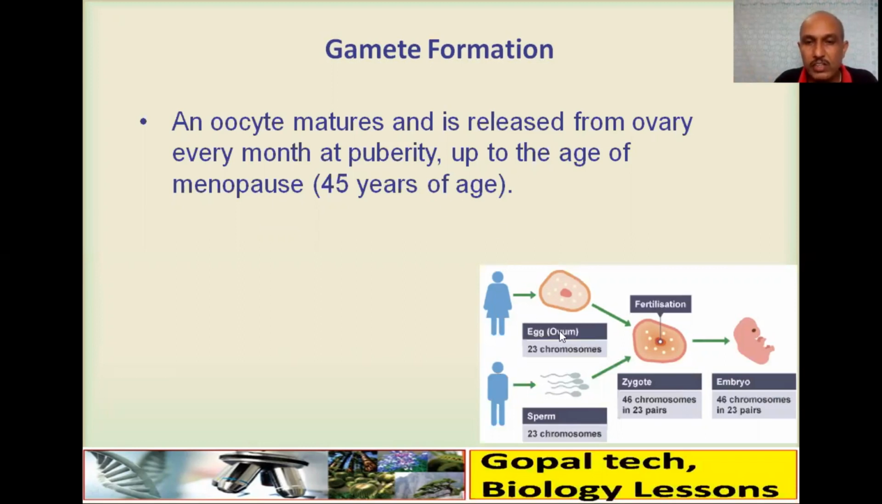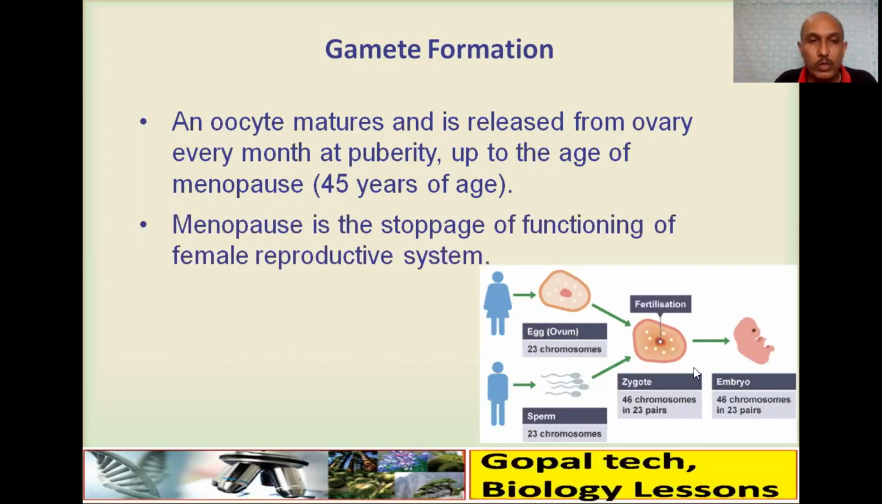So this is an egg and these are sperm, each carrying 23 chromosomes, fused to form a zygote. The zygote again carries 46 chromosomes, then it will develop into an embryo. Menopause is the stoppage of functioning of the female reproductive system, when no egg will be produced. That is called menopause.